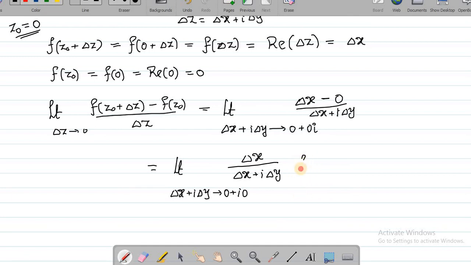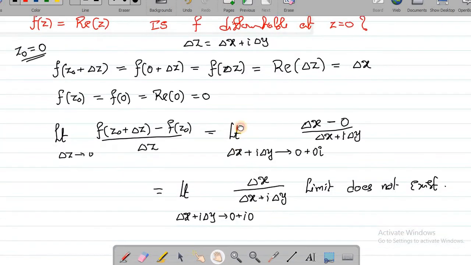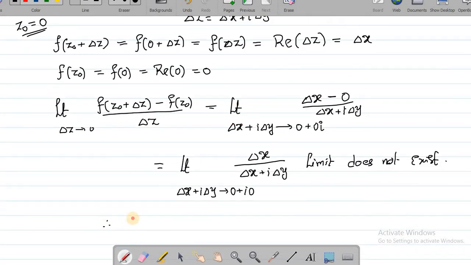So I can clearly say that this limit does not exist. If the limit does not exist, then you can conclude the function is not differentiable. So the conclusion is that f of z equal to the real part of z is not differentiable at 0.